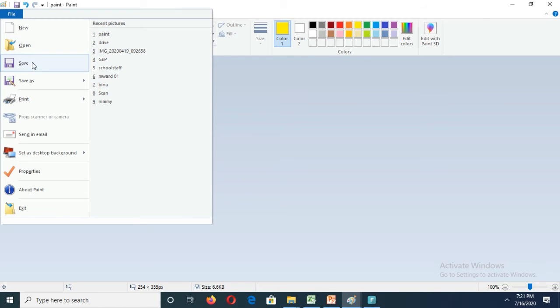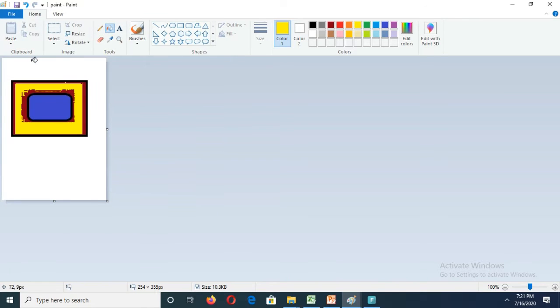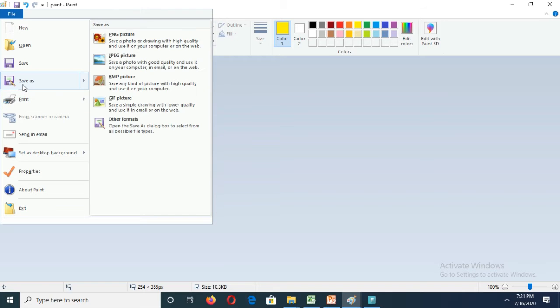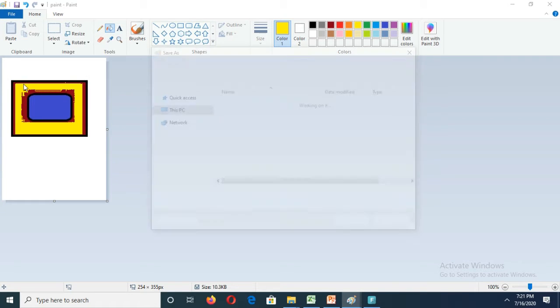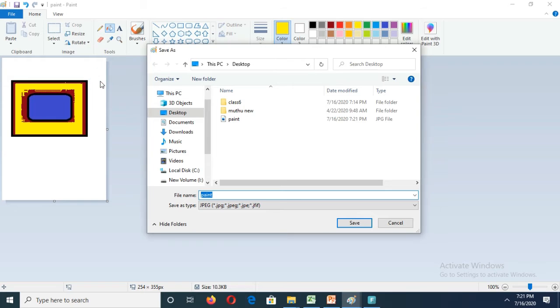Which option will we use? Use the Save option. When you save this file, first I save it once. If you want to save again, which option will we take? The Save As option. When we click on this option, we get this window. Okay. And we can give the name of the file here. Where we want to save it, first you have to select the place from here. I want to save this on the Desktop, and from Desktop, you have to select the class 6 folder.